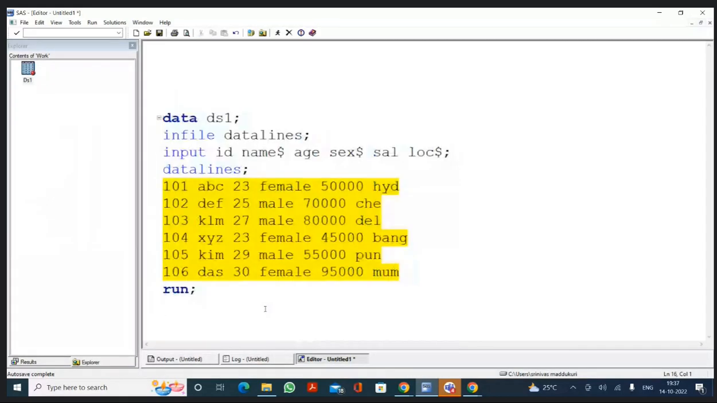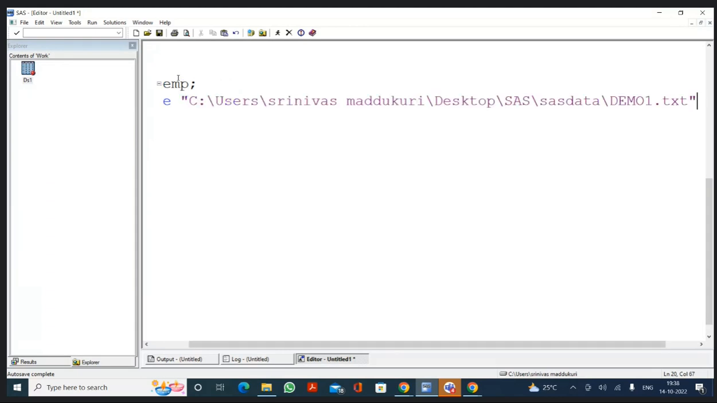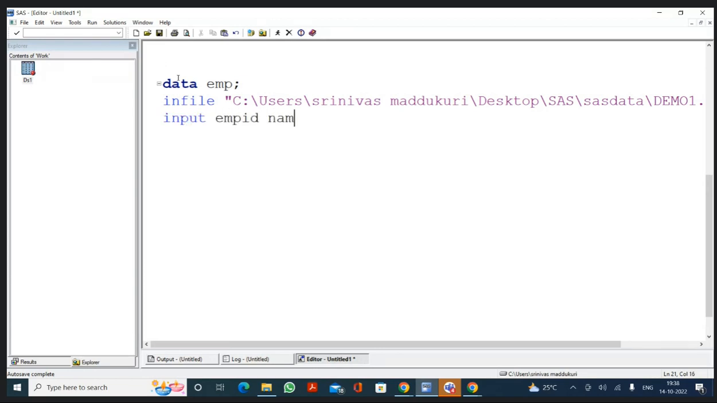Now I'll go to the program. I want to write a program. I want to create a data set. I am writing the data set name EMP, semicolon. Then I'm going to specify infile, Control plus V, the path of the file. Then you should write the input. Do you know how to write the variable names? I want to have EMP ID, name, age, sex, salary, location.